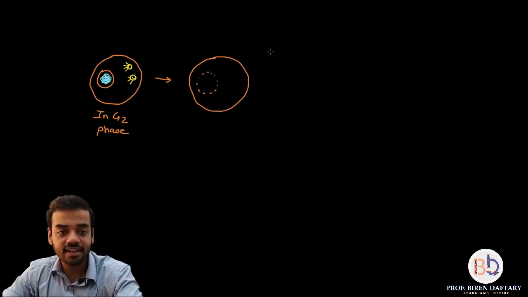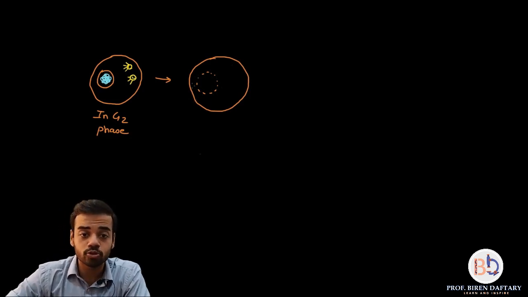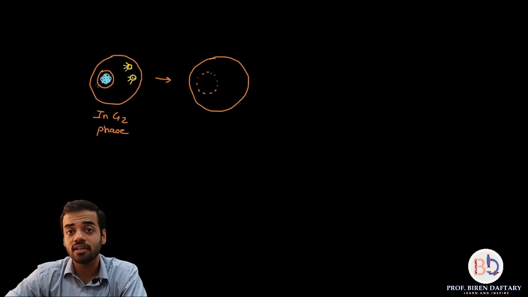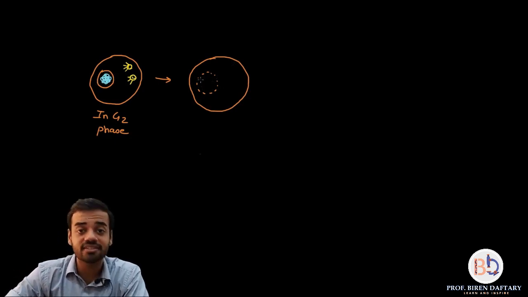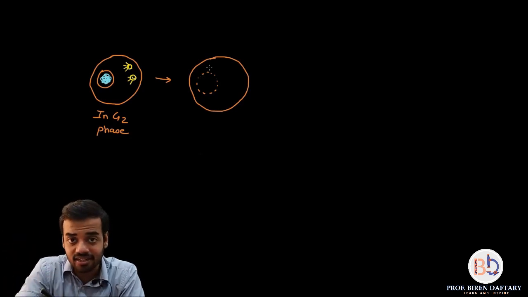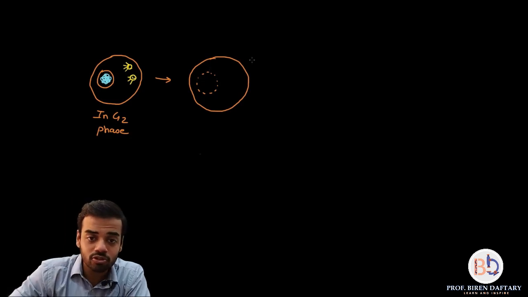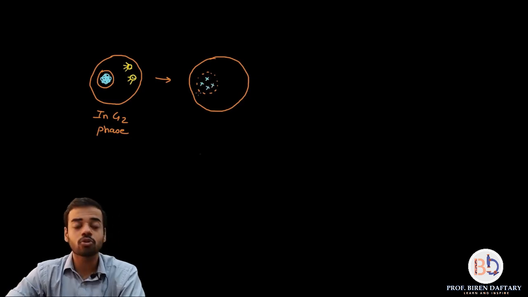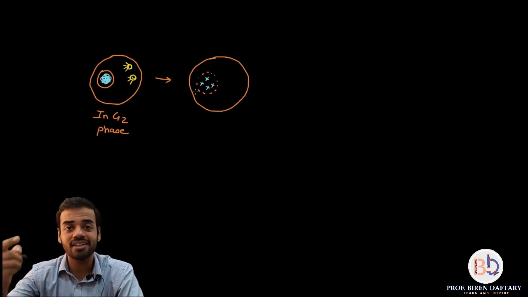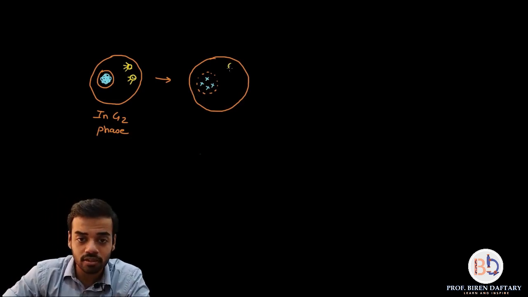The second thing that happens is the chromatin condenses into chromosomes. So just imagine that this is the chromatin. It condenses, it gets tightly packed into chromosomes. Even this condensation I have explained in the last lecture of the cell cycle, so please make sure that you have watched that video. So let us assume that the chromosome number of this cell is 4. So I will just draw 4 chromosomes. So chromatin has condensed into chromosomes, and the next thing that happens is the centrosomes begin to move away from each other.